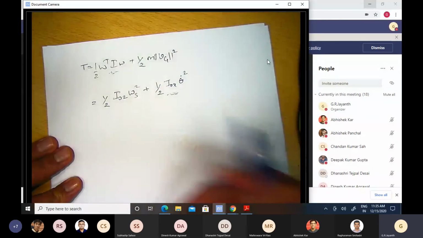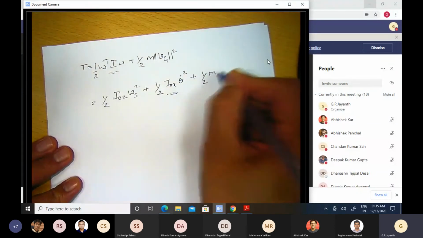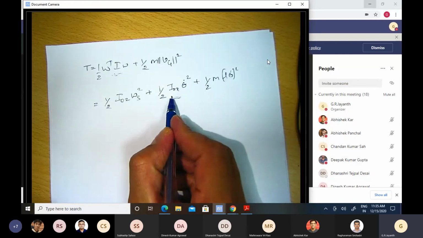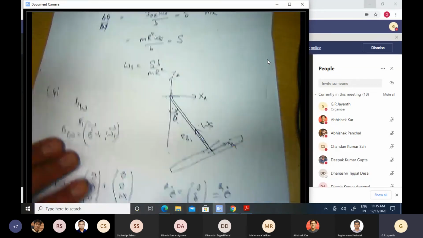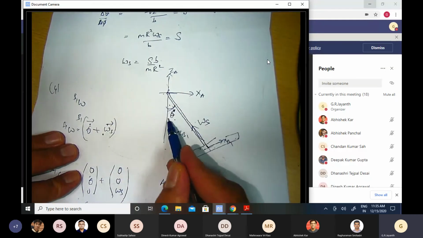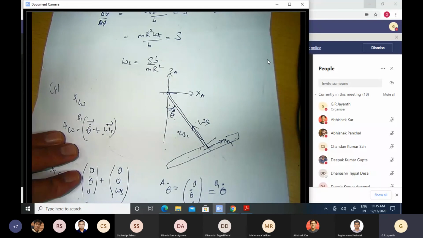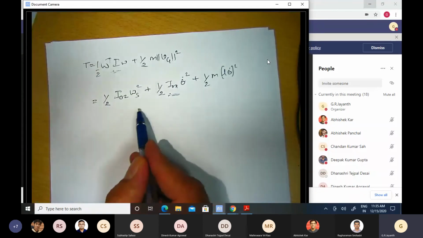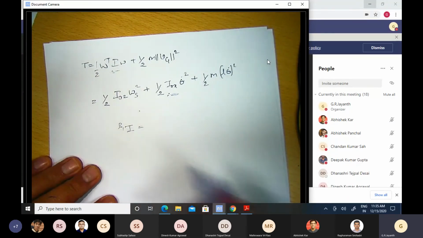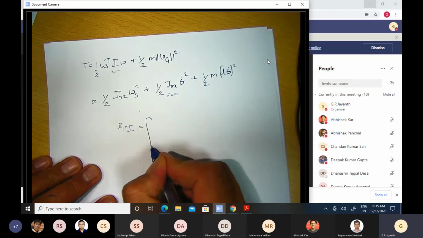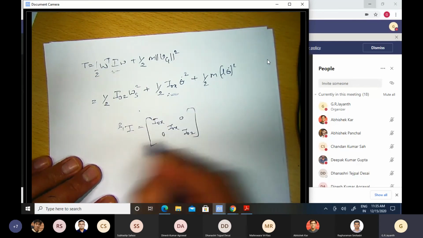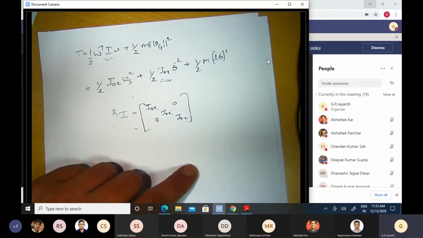No, almost nobody had this term. And then half m L theta dot whole square. This also everyone got right. This other term was not there. This has to do with the disk rotating about this point at a certain angular rate theta dot. There is a certain kinetic energy associated with that, and that was missed by everyone. You would have got it if you had applied this formula. And I here in the B1 coordinate system, B1 is the principal coordinate, so it's just going to be I0x, I0x, I0z. That's going to be IB1. If you had done it, you would have got this expression.